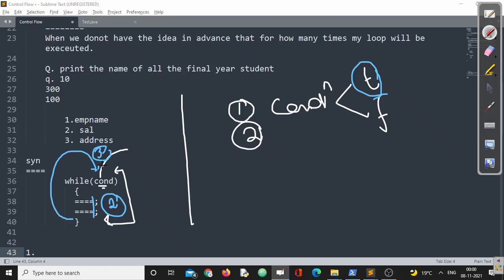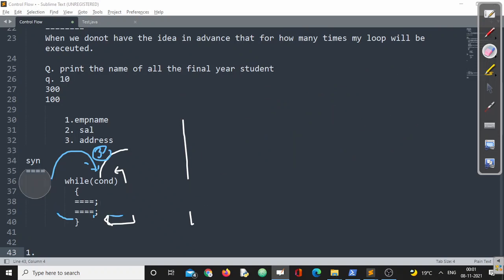After reaching step 3, steps 2 and 3 will keep executing sequentially and repeatedly until your condition produces false. This is how while loop basically works. Got my point? While loop works depending upon the condition.